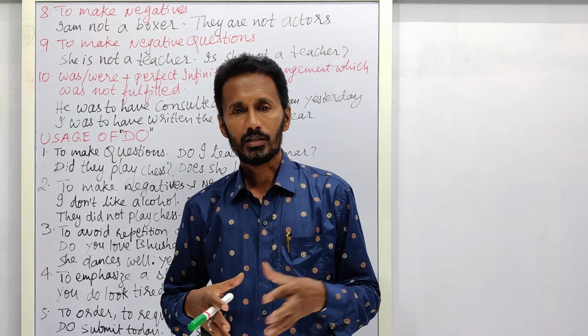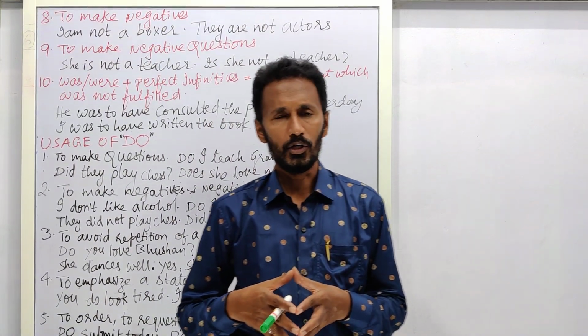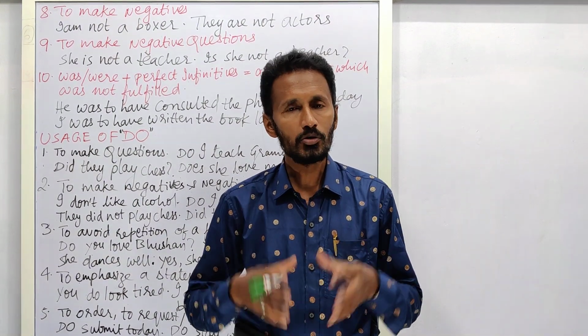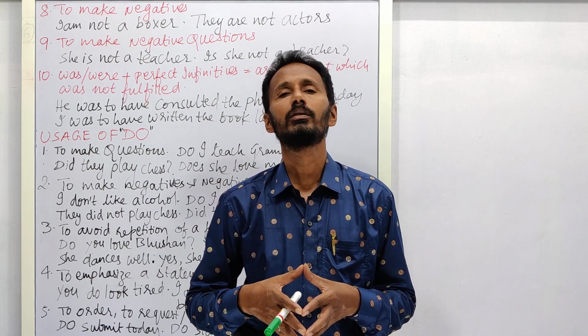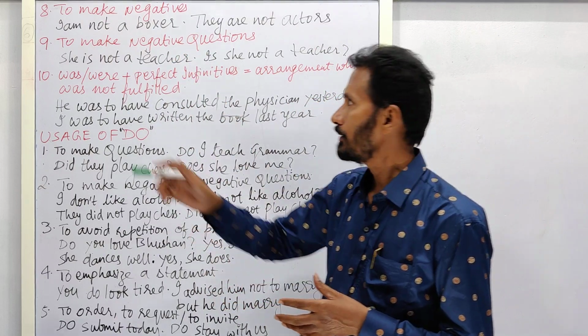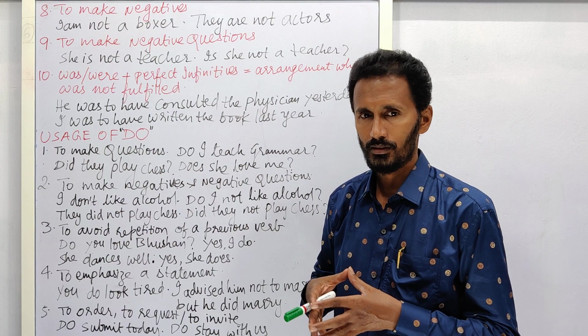For example, somebody asks me, are you a boxer? I am not a boxer. I shouldn't say "I not a boxer", "I not a teacher". That is not the correct usage. So further, to make negatives, I have to use this "am" plus "not". I am not a teacher.